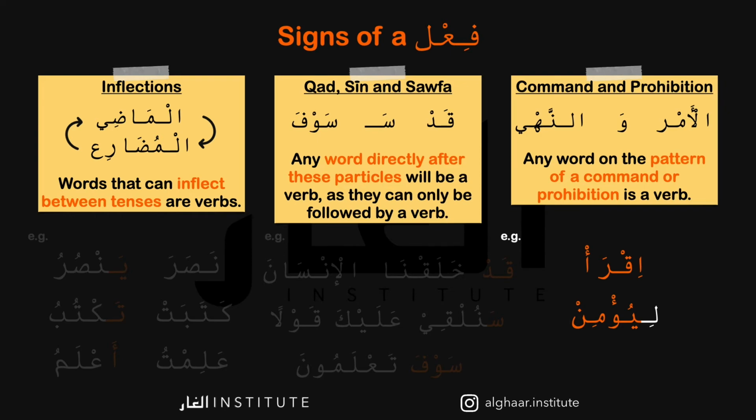This li is called lam al-amr, and we'll talk about it in a few moments. But yu'min is also on the pattern of a command. And finally, you've got la takfur. This la is called la un-nahi, and it makes the following verb a prohibition. So iqra means read as a command, li yu'min, he should believe, and la takfur, do not disbelieve, which is a prohibition.